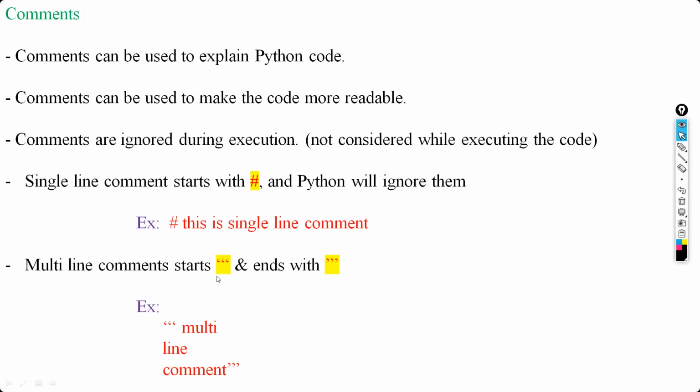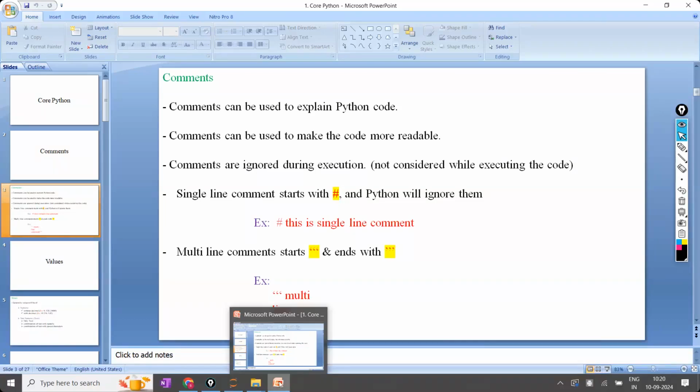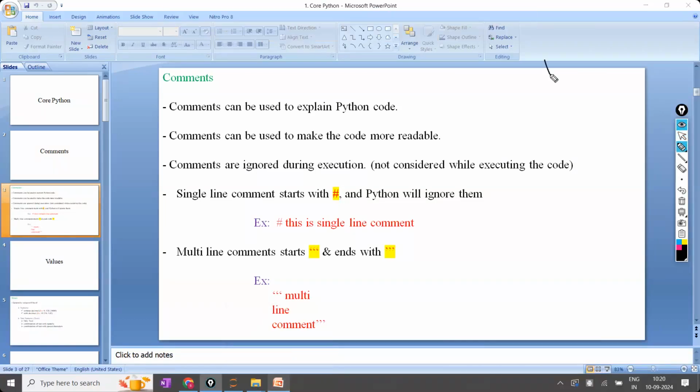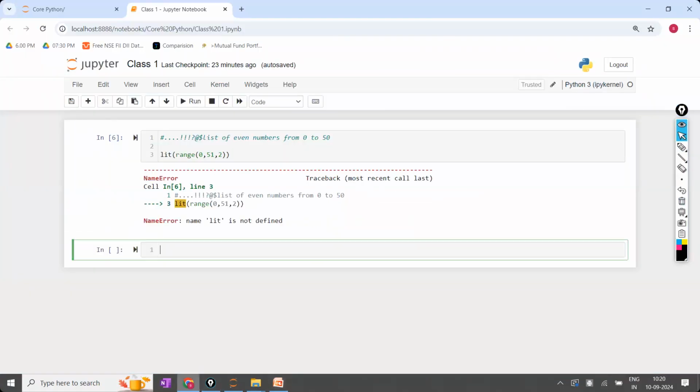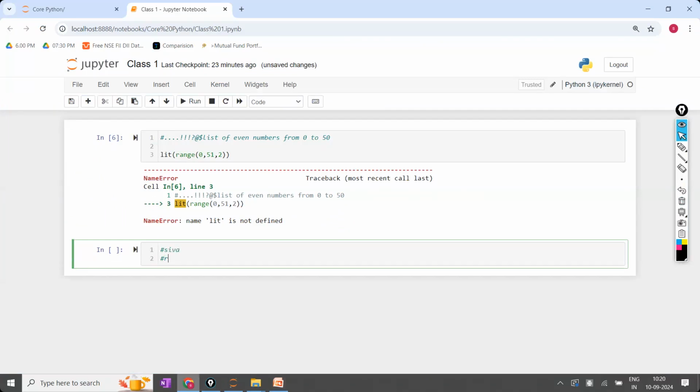And the multi-line comments will start with triple inverted quotes. Whatever we have here is called a single quote, a double quote, and this is called a triple quote. Now, when you have a multi-line comment, the first line comment is Shiva, the second line comment is Rama, the third line comment is Krishna.